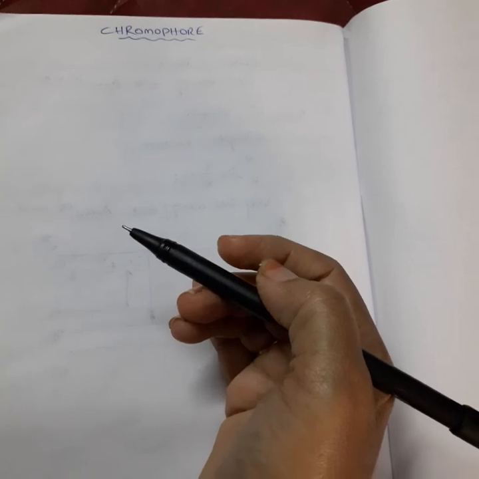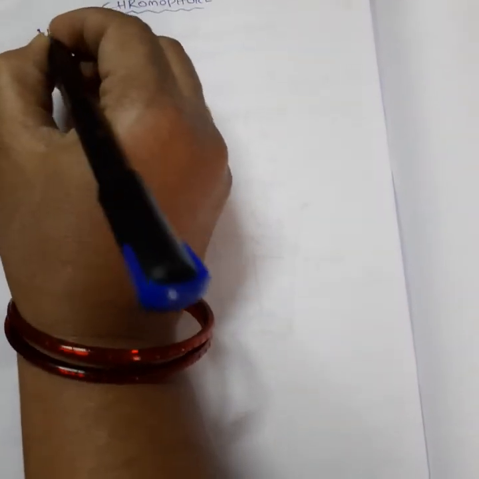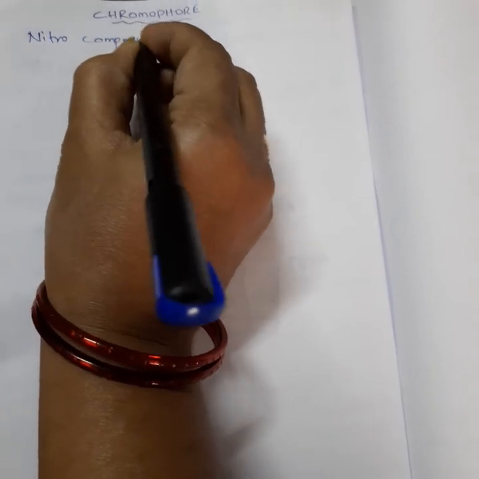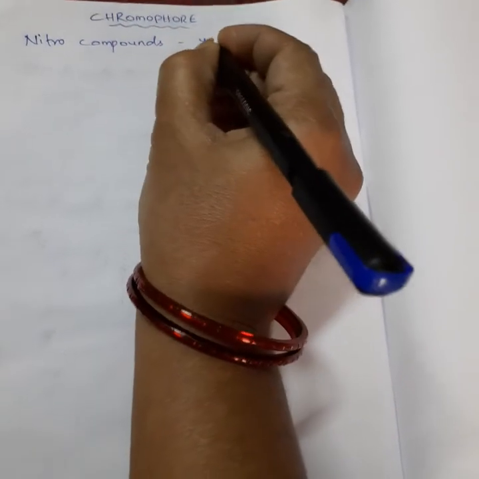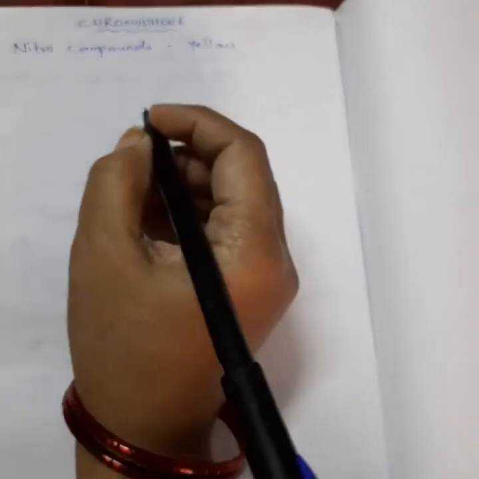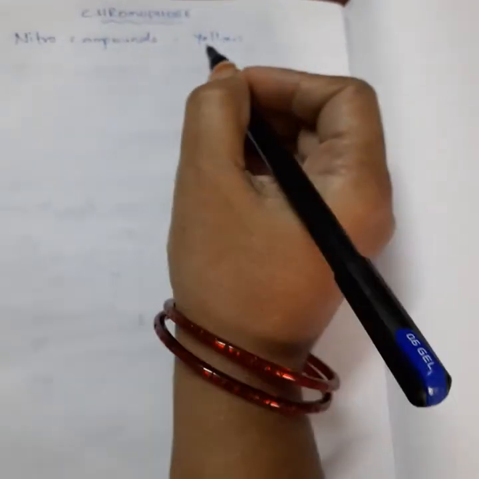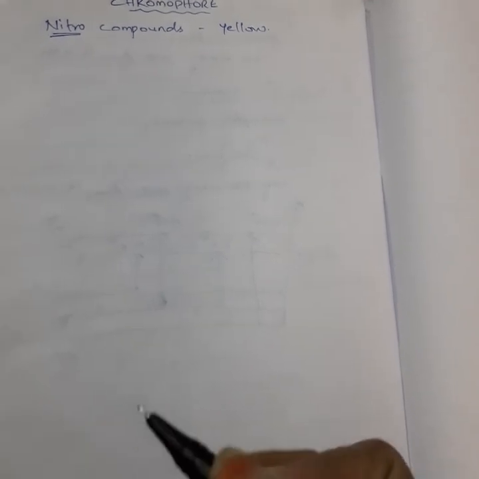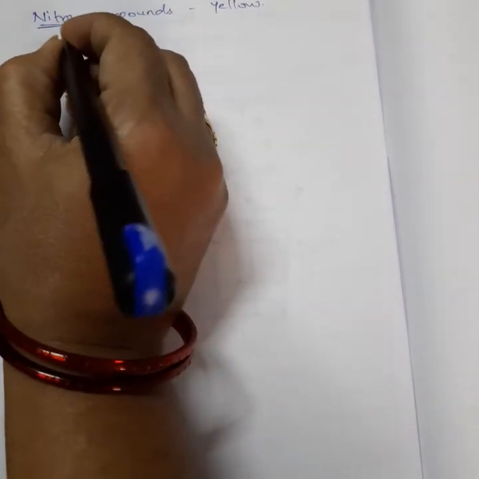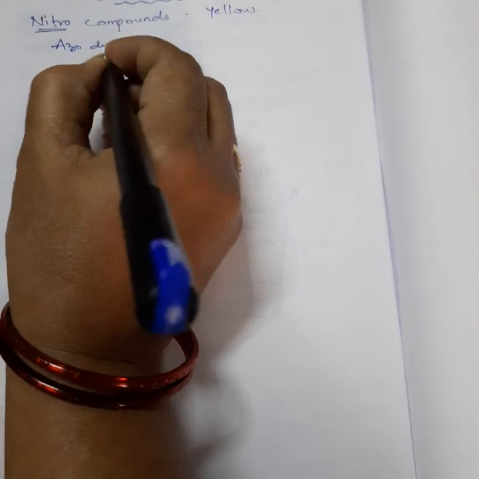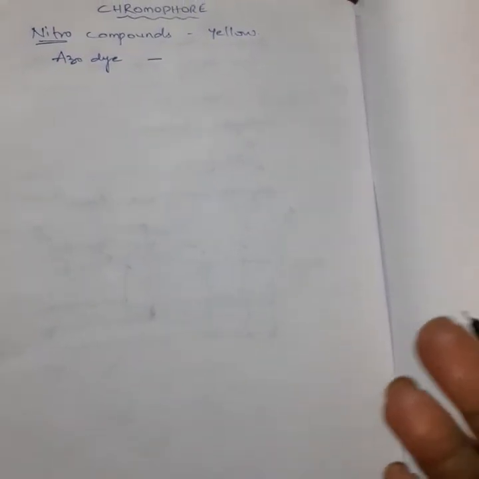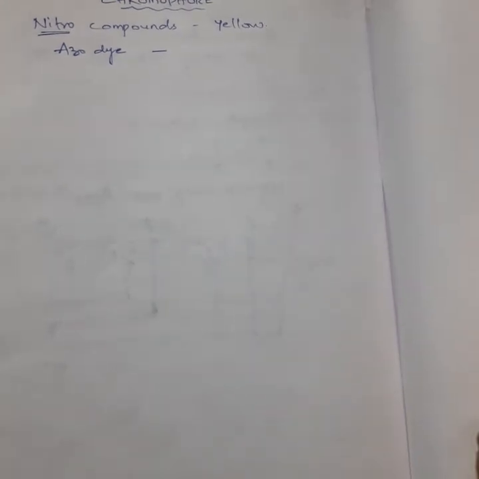Chromophore. Okay. Generally, now coming to our chemical compounds, nitro compounds look like yellow color. So here, which is responsible for showing this yellow color? This nitro group is responsible. Next, suppose if you take azo dye, which is light brick red color. Dye means colors, right?